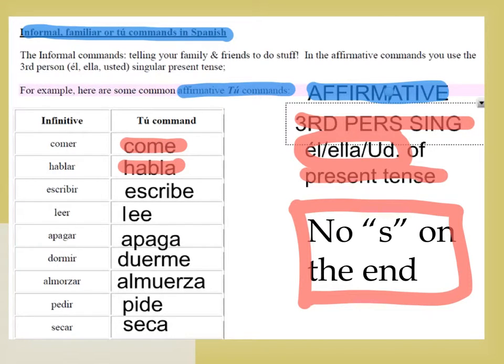Hablar is habla. Escribir, escribe. Leer, lee. Apagar, apaga. Dormir, duerme. Almorzar, almuerza. Pedir, pide. And secar, seca.